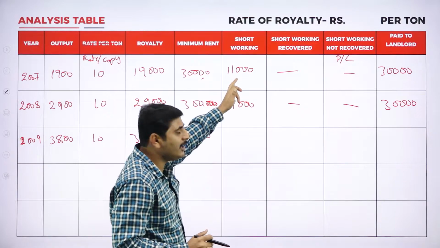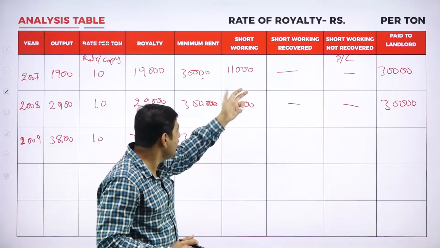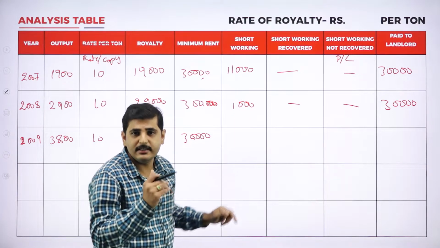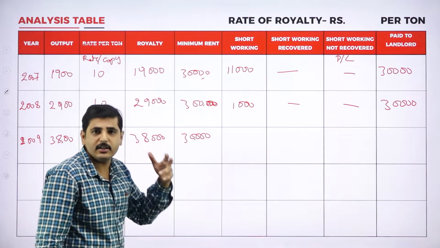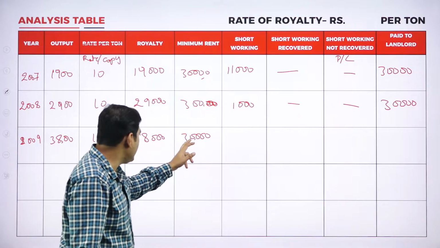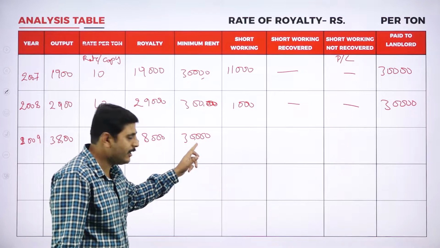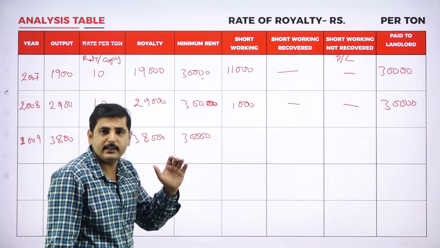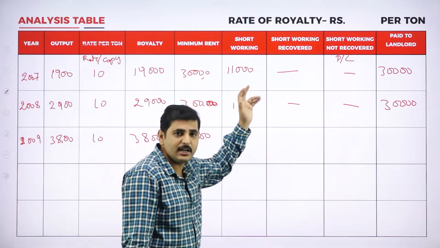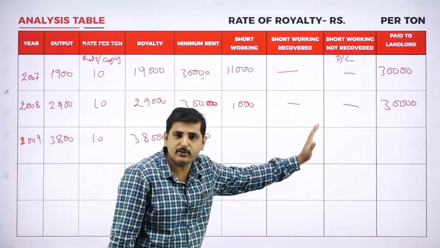See, already we are having 11,000 short working: 11,000 in the first year, again 1,000 short working in the second year. Now, what is the excess royalty we are getting? Deduct the 30,000 rupees minimum rent. So we are getting excess royalty of 8,000 rupees, so we can recover the short working to the extent of 8,000 rupees only.